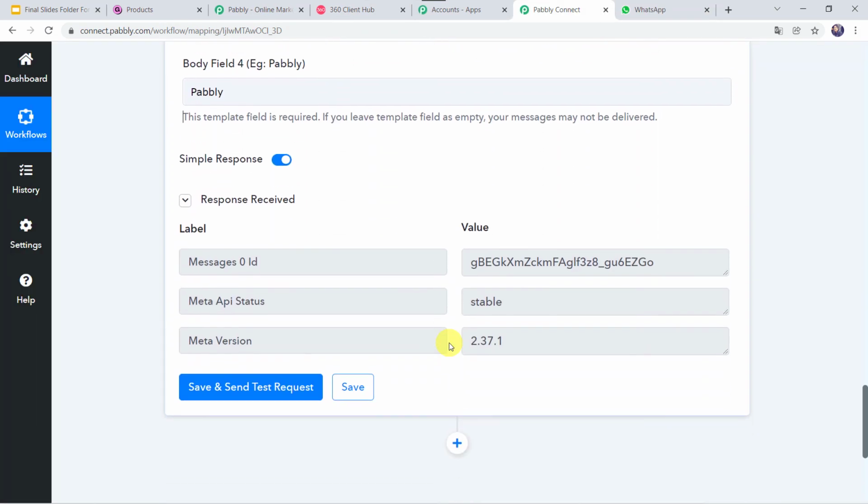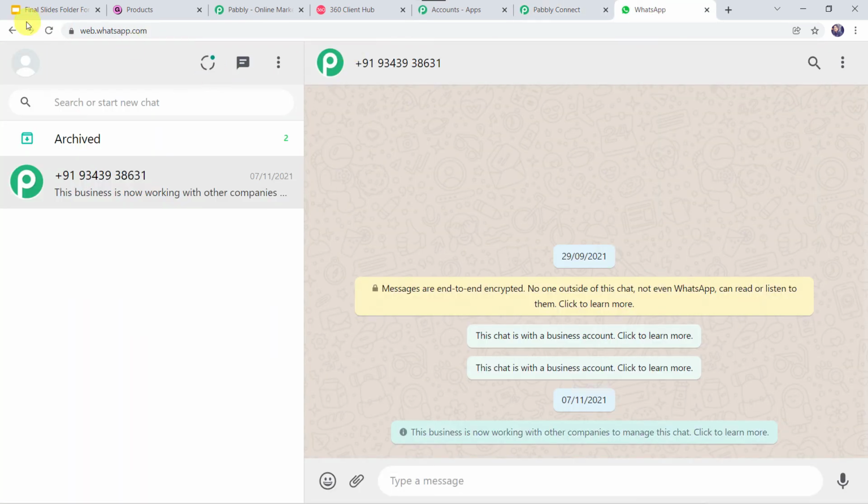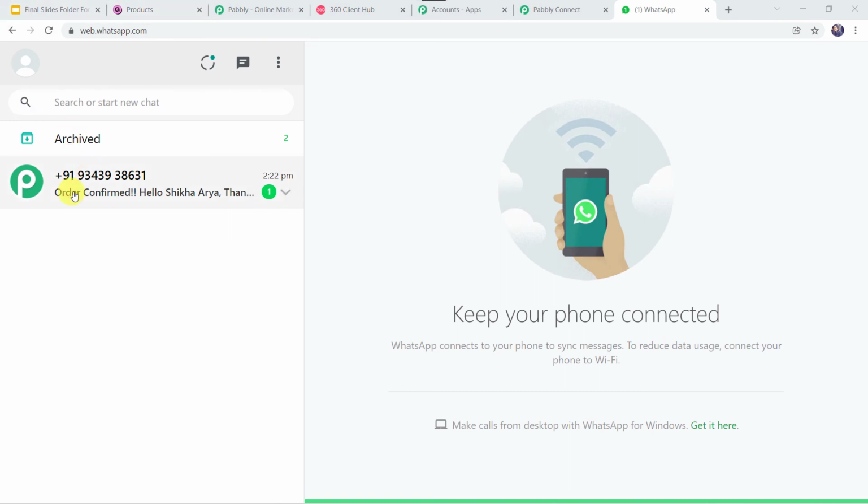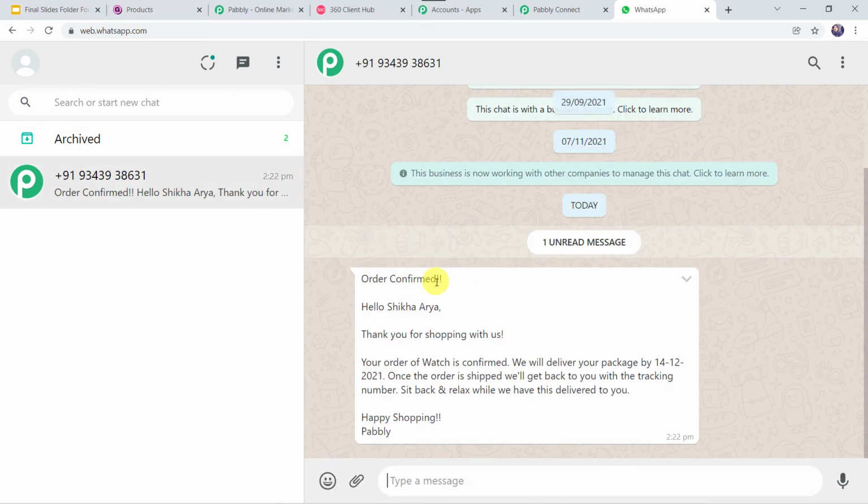Here we can see the responses received. So let us check the WhatsApp number of the customer, whether the customer has received any order confirmation message or not. I'll just go to WhatsApp and refresh it. Here we can see a new message. Order confirmed. Hello Shikha Arya, thank you for shopping with us. Your order of watch is confirmed. We will deliver your package by 14th December 2021. Once the order is shipped, we will get back to you with the tracking number. Sit back and relax while we have this delivered to you. Happy shopping, Pabbly. So here we can see that the correct message is sent to the customer.